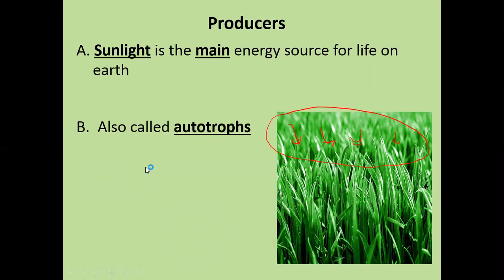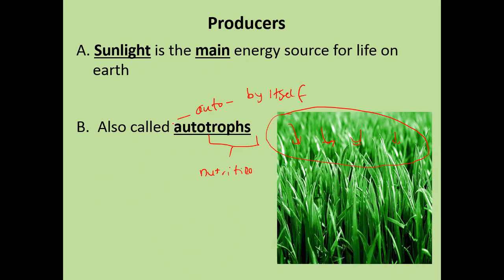Now we call the organisms which are capable of making their own food autotrophs. Autotrophs, the word auto means by itself. So it means the green plants, they make energy by themselves, they get food by themselves. Troph is called nutrition. So it means they get the nutrition by themselves, and this is the reason why we call them autotrophs.